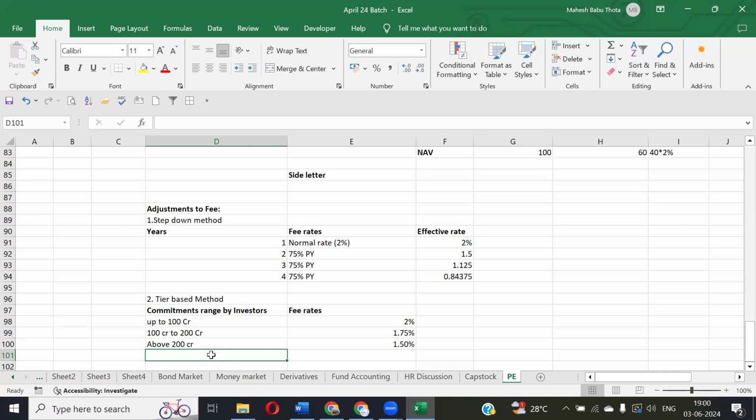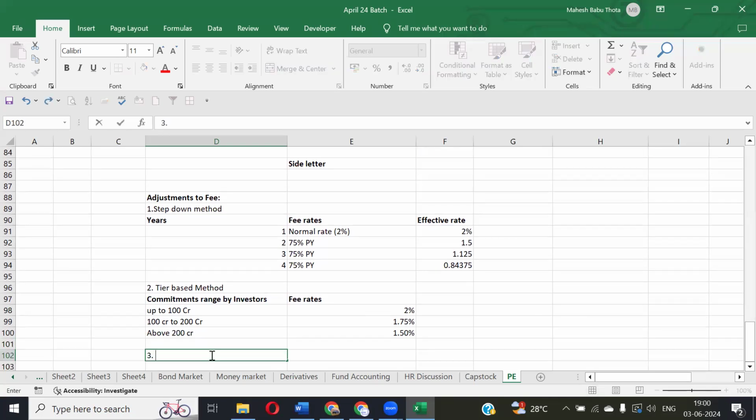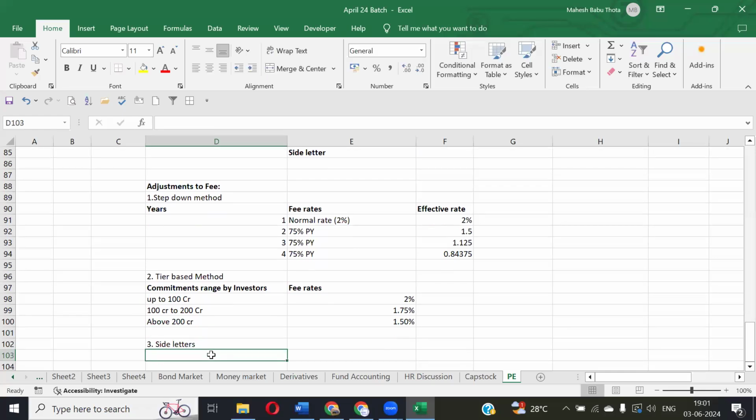Again, we already spoke about side letters, but I'll highlight it again. This is also part of adjustments. What is a side letter? Normally, a general partner and limited partners will have an agreement called the LPA, Limited Partnership Agreement, where the terms and conditions of payment of fees, commitments, everything will be given.